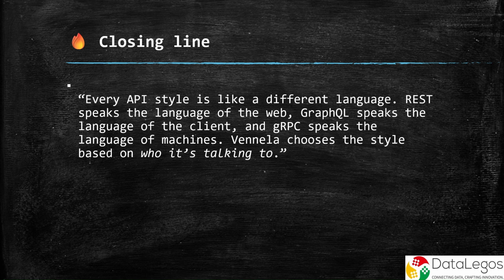Let's wrap it up. APIs may seem technical, but they're really just about conversations, how systems talk to each other. The better we design these conversations, the smoother our digital world becomes. So next time you order food on an app, book a cab, or watch a video, remember, it's APIs working tirelessly behind the scenes to make your request a reality.